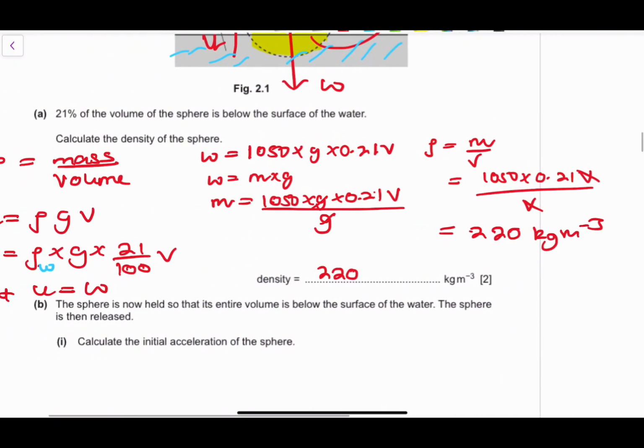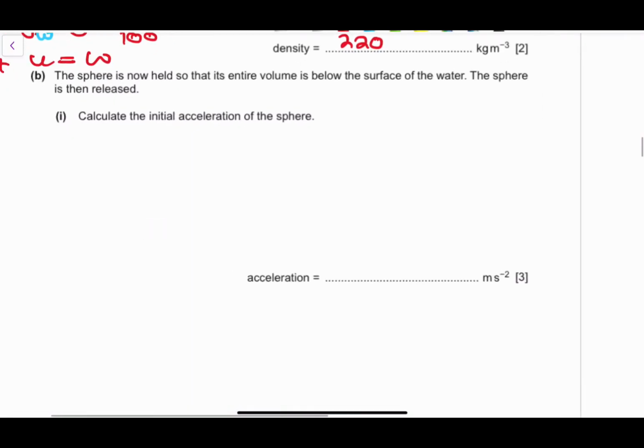So that is the value of our density, okay? Moving on to the next question, we'll be given a sphere that is now held so that its entire volume is below the surface of the water, okay? So the sphere is then released. Calculate the initial acceleration of the sphere.